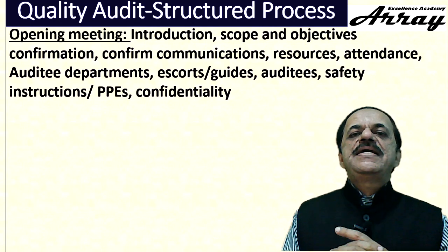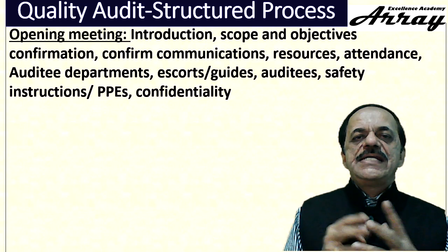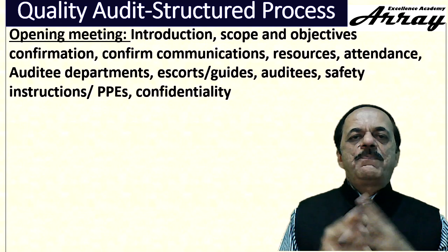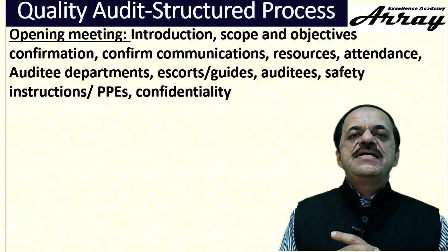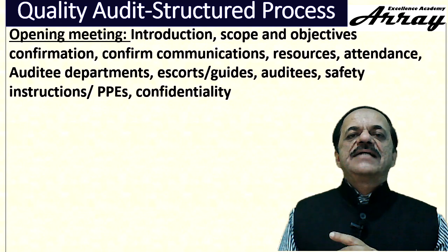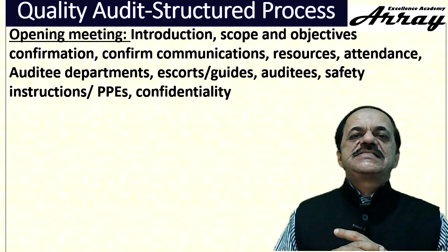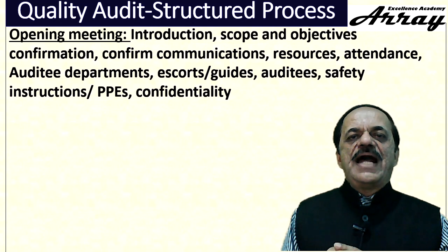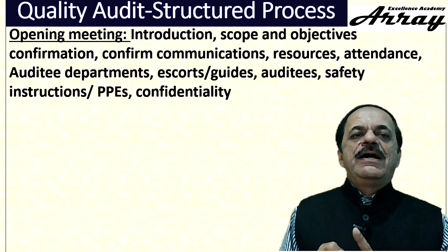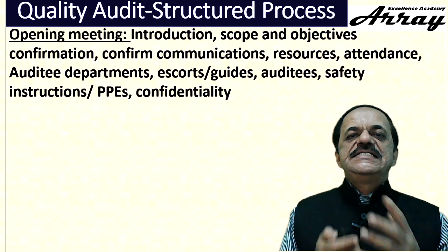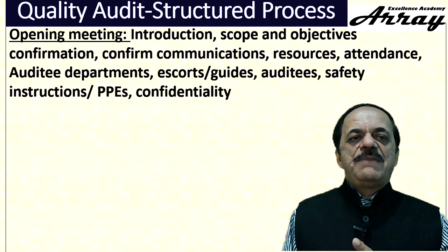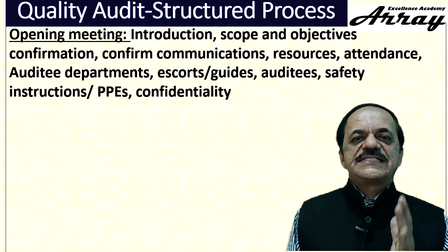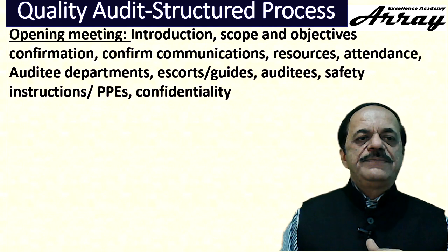Auditees have to be told that their areas are going to be audited. If there is any safety instruction or personal protective equipment to be worn by the auditors, all these have to be discussed and provided during the opening meeting. The auditor has to declare and give confidence to the auditee organization that confidentiality will be maintained. These are all mandatory requirements during the opening meeting. It has great meaning as you can see here.